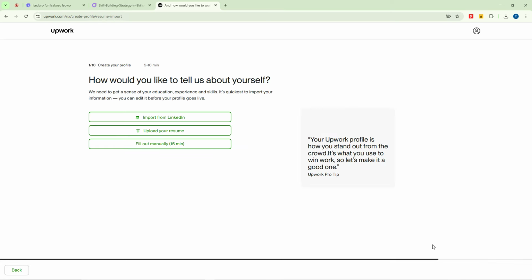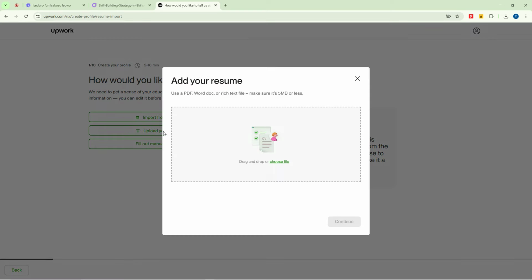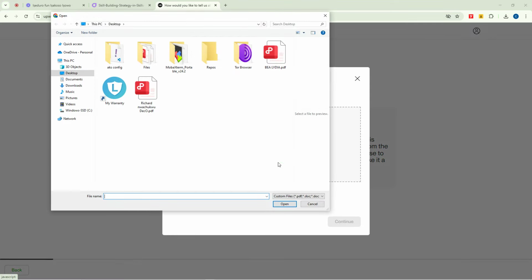Next, create a profile. Right. So now it says, how would you like to tell us about yourself? Okay, it's now asking me to do what now? It's not asking me to say, okay, I want to upload my CV myself. So you can actually say, okay, let me upload my CV. You can click here to upload your CV, and then you need to select where your CV actually resides on your laptop. So I think I'm going to click on this one.